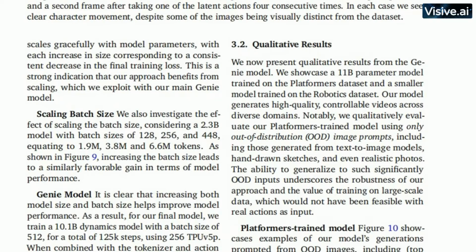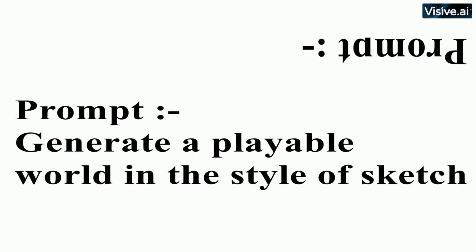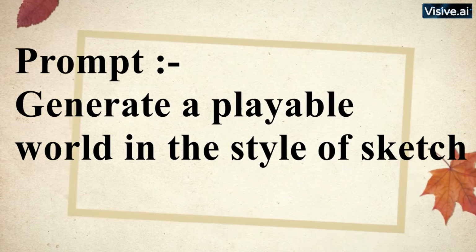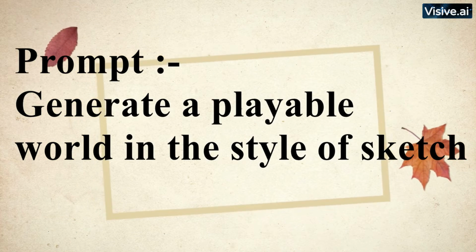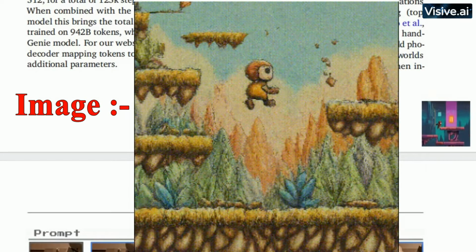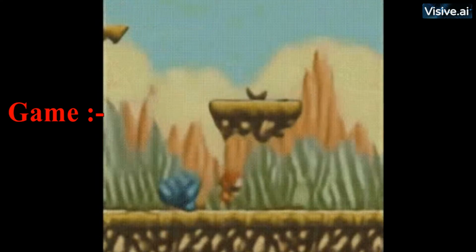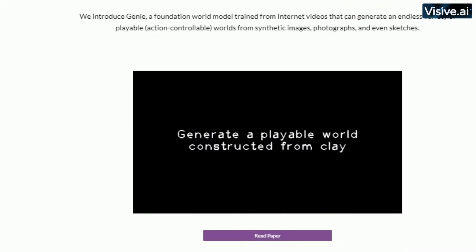The process behind this is quite intriguing. It starts with a text-to-image transformation. The AI takes the text prompt and spins it into an image. This image then forms the basis of your game, a world that you can explore and interact with.